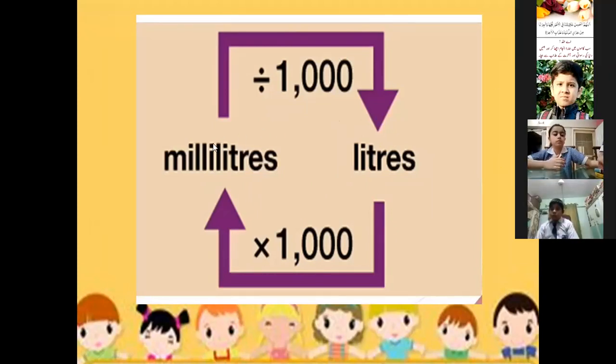Now, if we want to convert the smaller unit milliliter to the bigger unit liter, we will divide by 1000. Always remember that to convert a smaller unit to a bigger unit, we always divide. And when we want to convert a bigger unit to a smaller unit, we multiply.